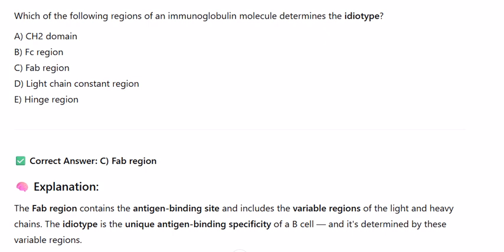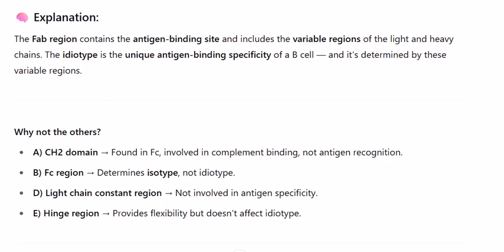Explanation: the Fab region contains the antigen binding site and includes the variable regions of the light and heavy chains. The idiotype is the unique antigen binding specificity of a B cell, and it's determined by these variable regions. Why not the others? A. CH2 domain, found in Fc, involved in complement binding, not antigen recognition.